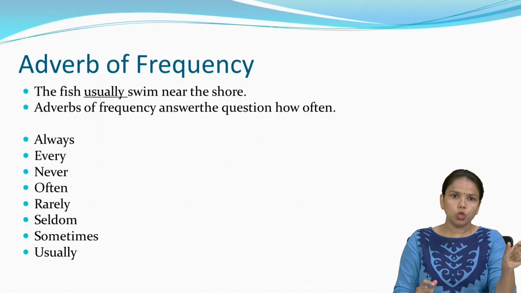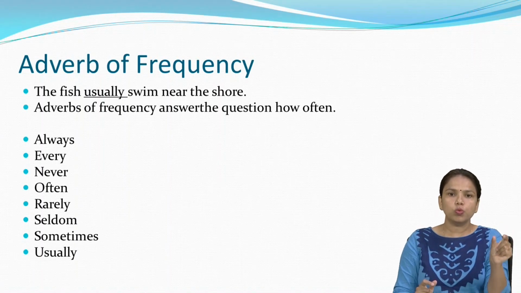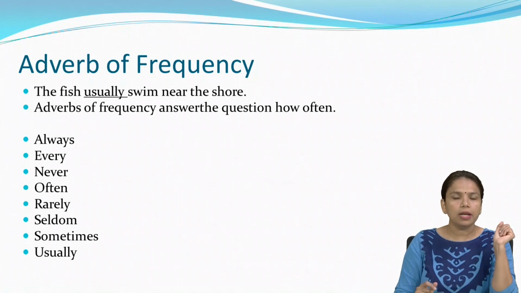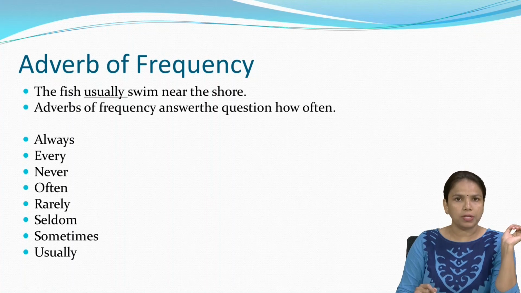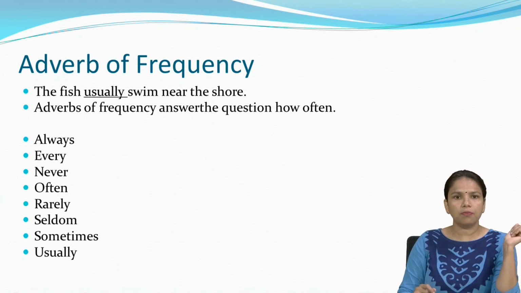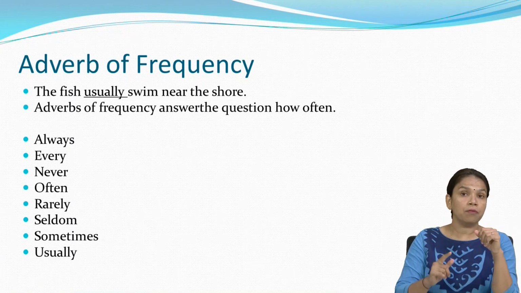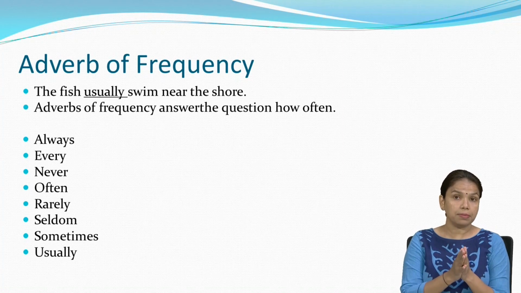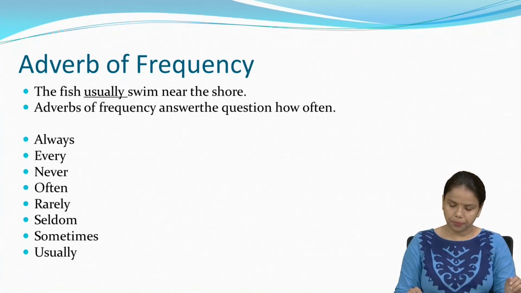Usually. So the word usually we can consider as an adverb of frequency. Other adverbs of frequency are always, every, never, often, rarely, seldom, sometimes and usually.